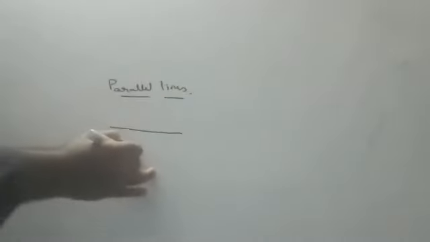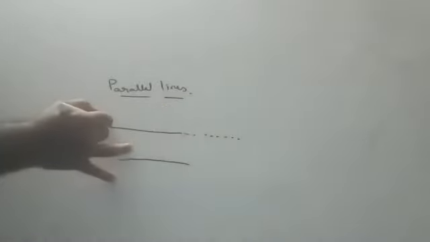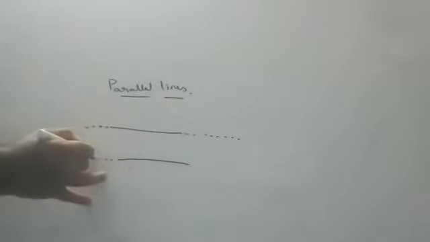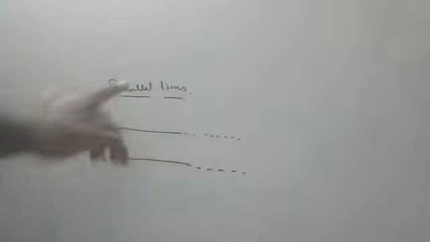Okay, children, today we'll discuss the basics of parallel lines and some numericals. What are parallel lines? Parallel lines are those lines which never intersect with each other. You extend them to any length on either side. They will never intersect. Such lines are called parallel lines.